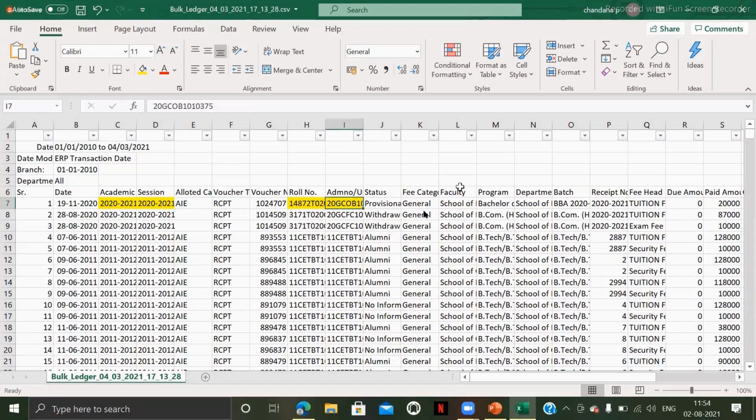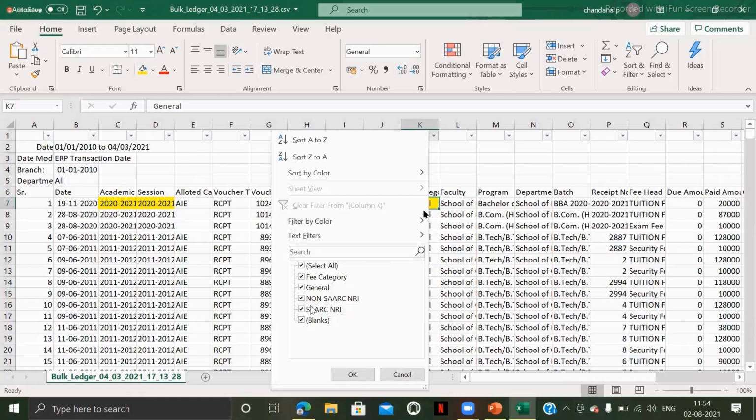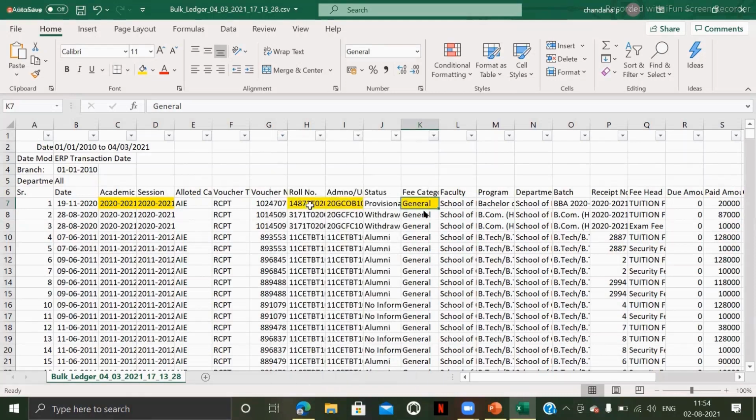And every student will be belonging to a specific fee category. Why? Because generally the student fee will be decided upon the fee category. So whether the student is belonging to general category or some scholarship applicable or NRI, anything. So generally the fee structure will be decided on the basis of the fee category to which the student belongs to. So here there are different fee categories like general, non-NRI, NRI. Okay. So basically every student will be belonging to a specific fee category.